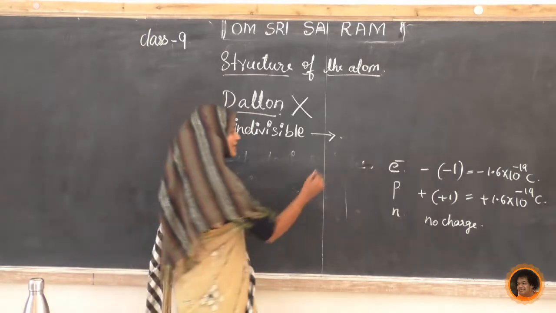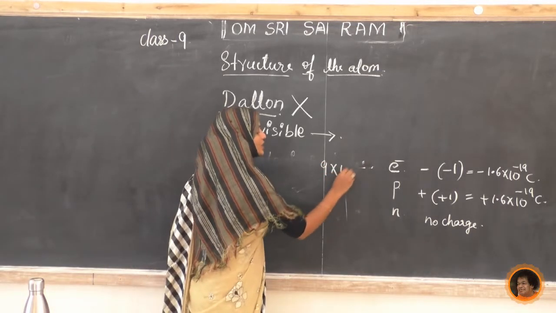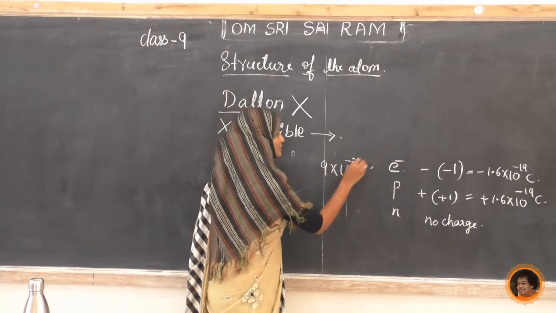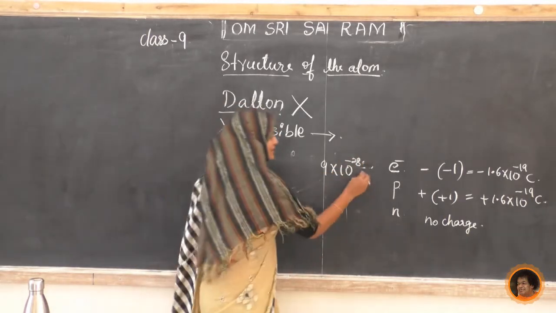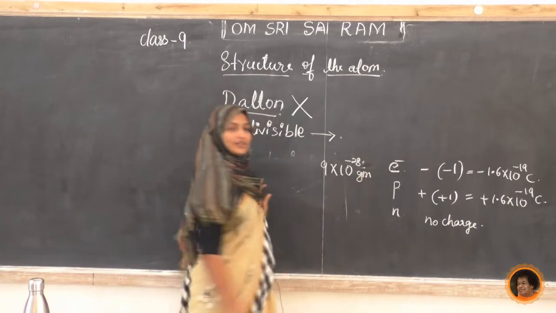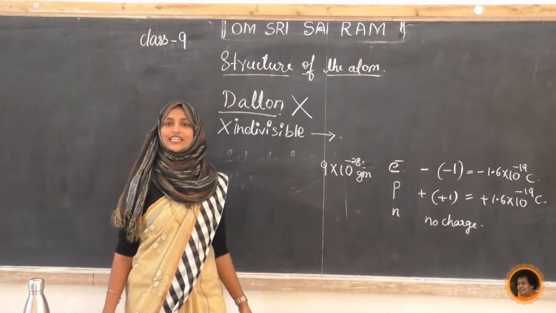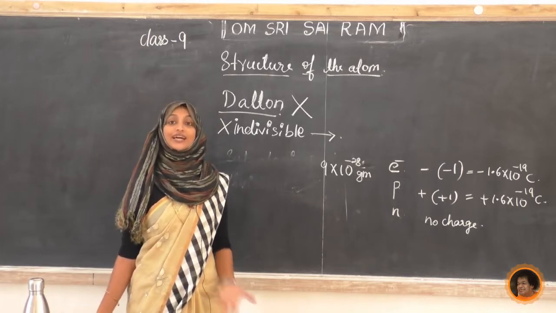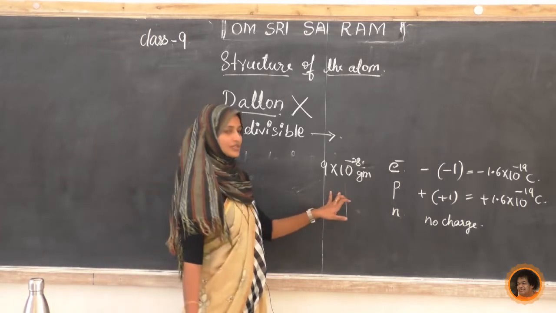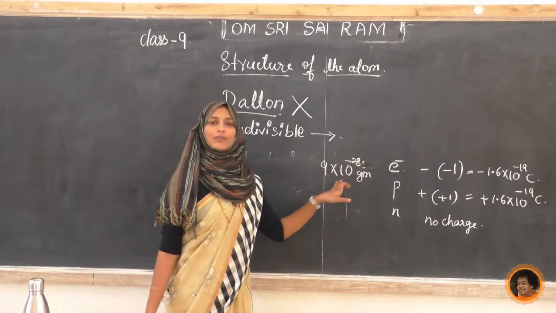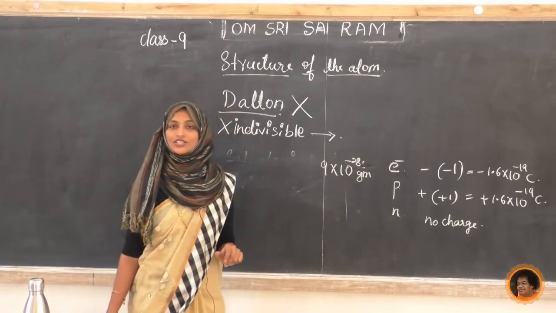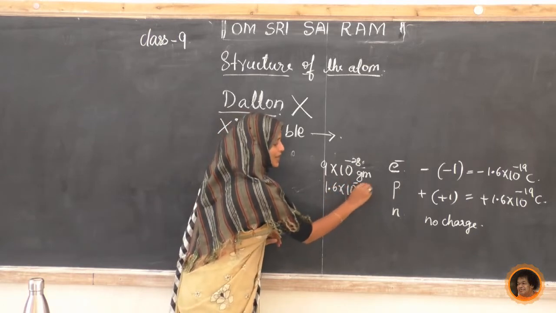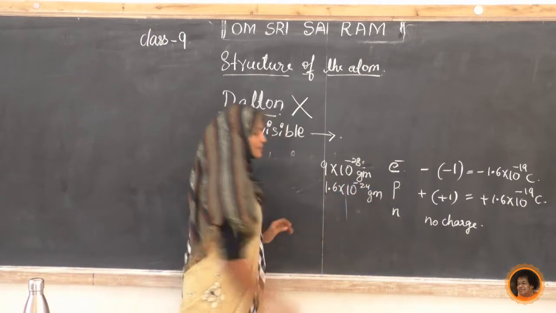Mass of the electron is 9 into 10 to the power minus 28 grams. The unit, amu or u, we already studied in 8th standard, so I am not going to say it again. What about the mass of the proton? It is 1.6 into 10 to the power minus 24 grams.